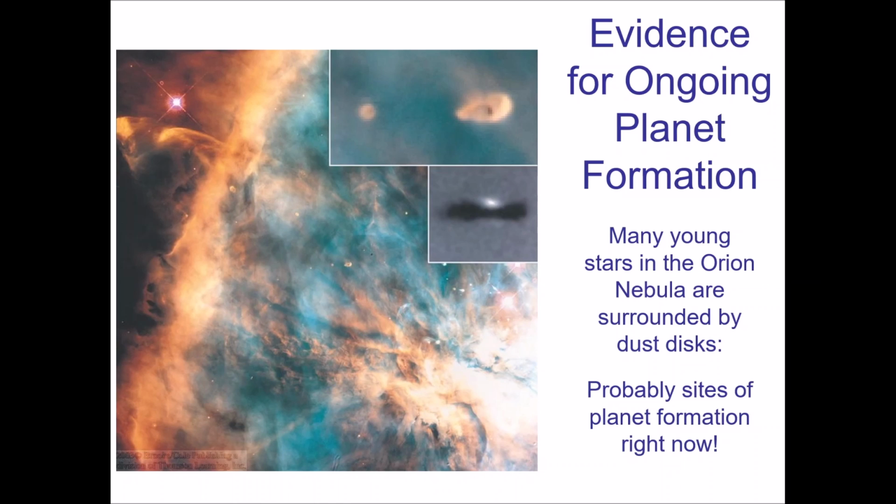What does pretty young mean? Most of the stars in the Orion Nebula, we believe, are between 1 to 5 million years old. So there should be lots and lots of examples of star formation occurring, and therefore planetary formation going along with the star formation. In this particular part of the Orion Nebula, we do see a lot of these black globules, right? These clumps of matter that are condensing down.